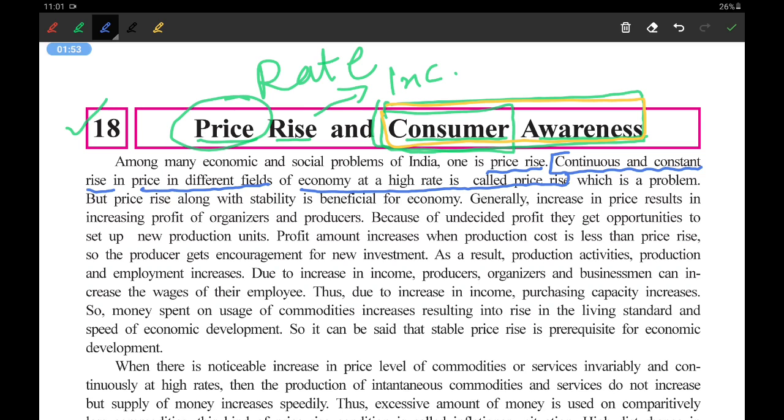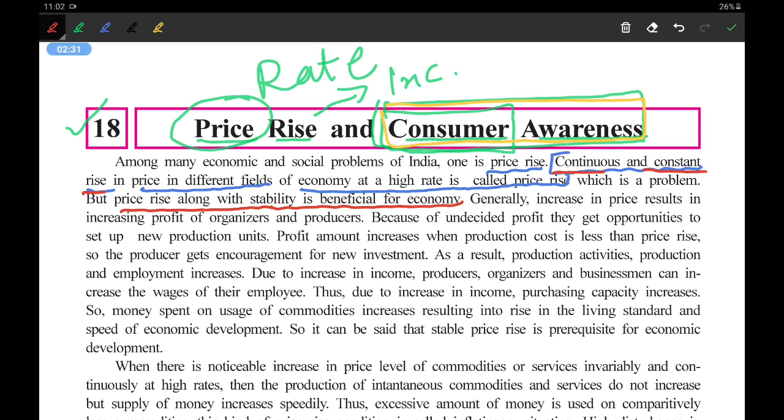It is also known as inflation, very high price, which is a problem, but price rise along with stability is beneficial for economy. See, at the same time they are saying that price rise along with stability is beneficial for economy. See, how can price rise be beneficial? Yes, it is beneficial. Why? Because it keeps the money rolling into the economy. It keeps the movement of the money continuous into the economy. But continuous and constant price rise is very harmful for the economy.